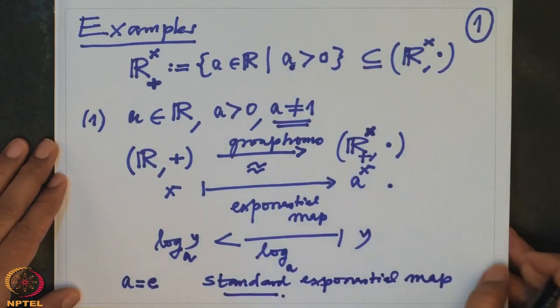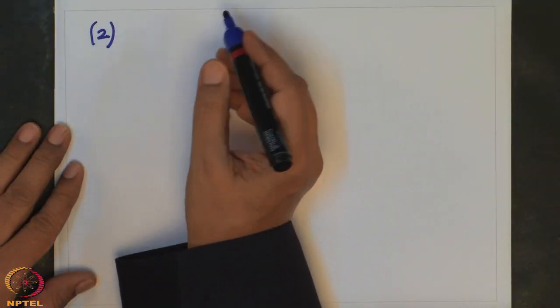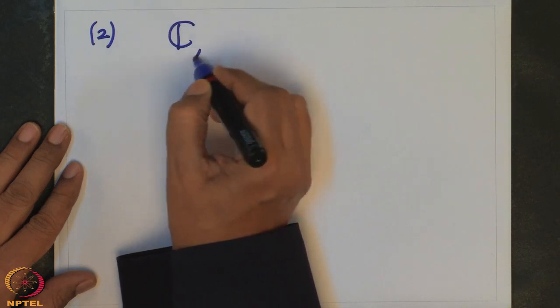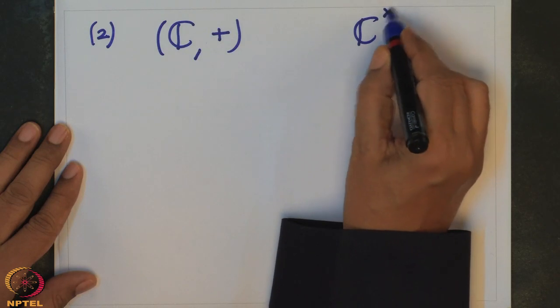All right. So that is one thing. Now the same thing if you do it for complex numbers. What do you get? Now I will be a little bit brief because I have to save some time. So now if you take the group C plus and the whole multiplicative group C cross.